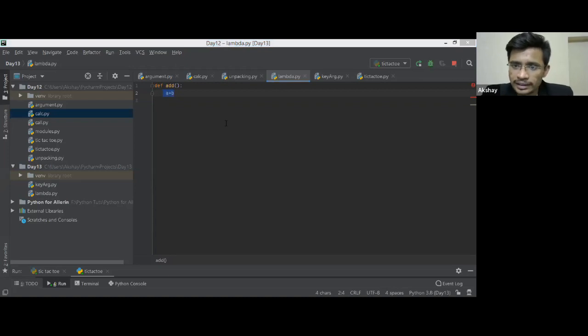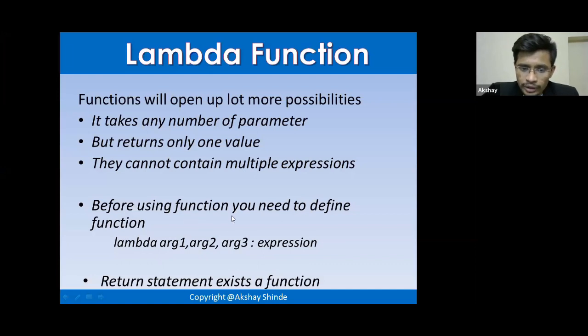Now let's go and check what is the syntax, how to write that lambda function. So you need to define that function. How? So lambda, this is the keyword. Lambda is the keyword that you need to use. Then there will be arguments. Like in a function you use the parenthesis, but in lambda you do not need to.